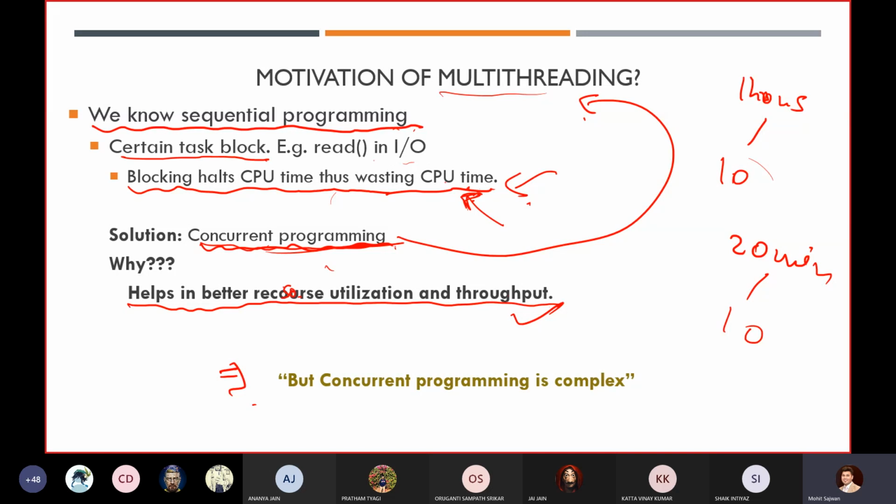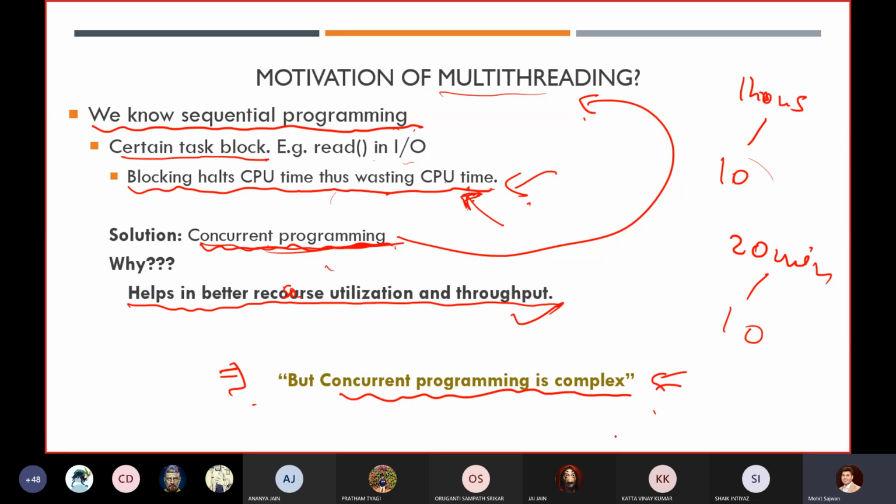You need very detailed knowledge about your entire code, how you are going to write it, and how you are going to utilize your resources. Otherwise, every time you will get a different output, and you don't want that. That is why concurrent programming is complex.